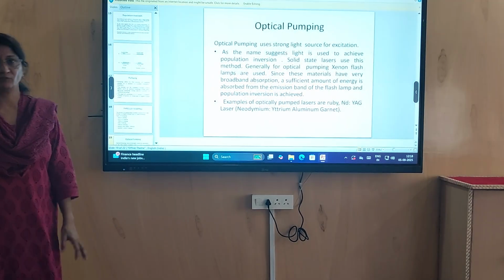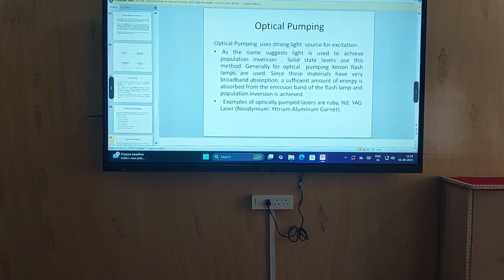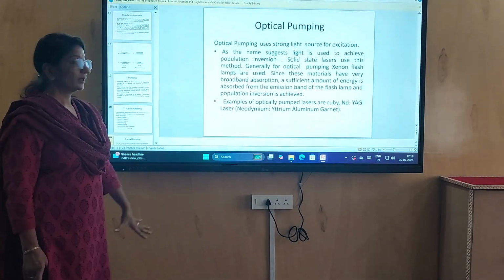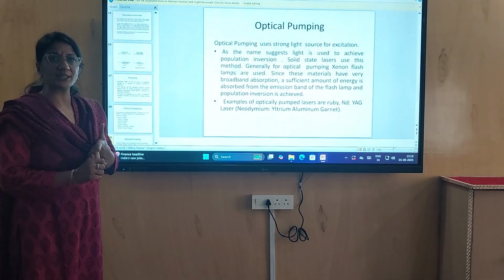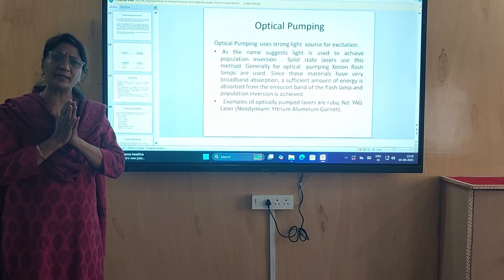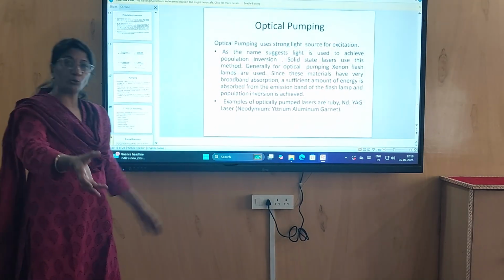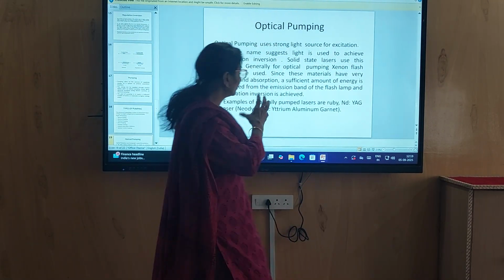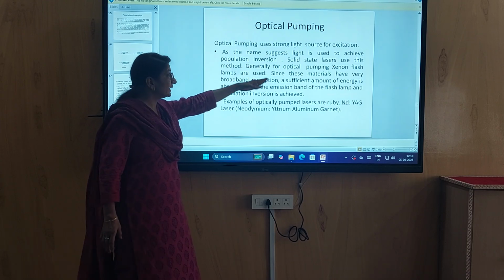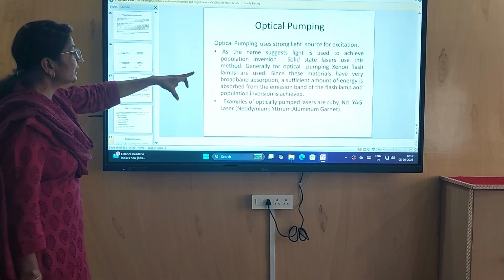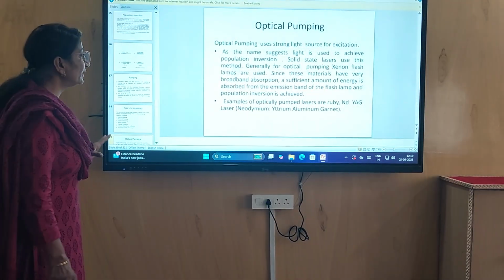First of all, optical pumping. What is optical pumping? Optical pumping uses a strong light source for excitation. As the name suggests, light is used to achieve population inversion. There are many types of lasers invented, and in different types of laser, a different pumping method is used. Like in the solid state laser, which is the ruby laser, which I will teach you tomorrow or the day after. In solid state lasers, the method used for pumping is generally optical pumping.